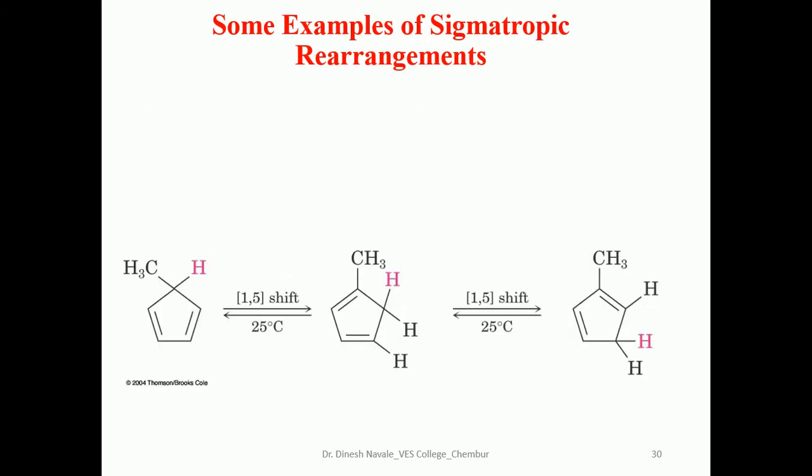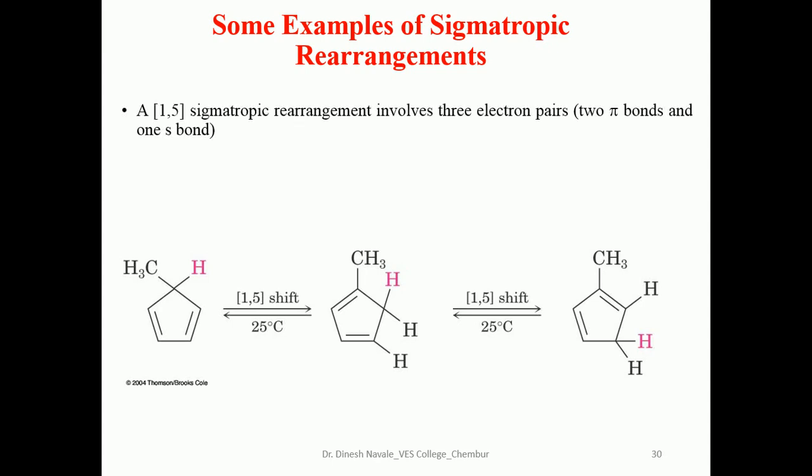and to position 5 of the pentadienyl group. In some examples of sigmatropic rearrangement, we observe a migration of the CH bond from this carbon atom to 1, 2, 3, 4, 5. So it has been migrated to carbon number 5. That's why it is a 1,5 hydrogen shift. In the same example, this group is migrated, so that's why it is called a 1,5 sigmatropic rearrangement.